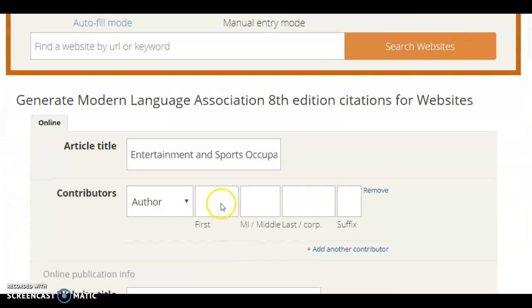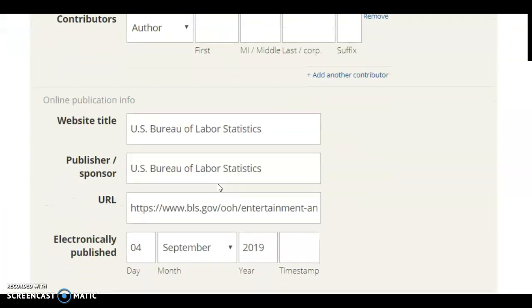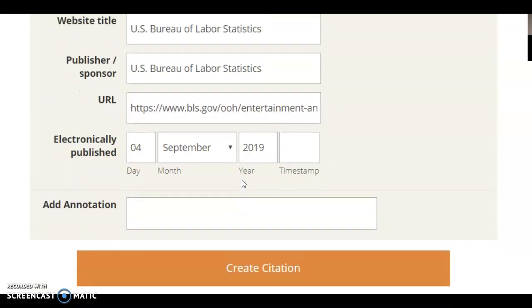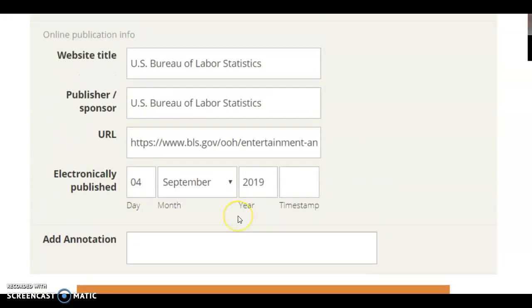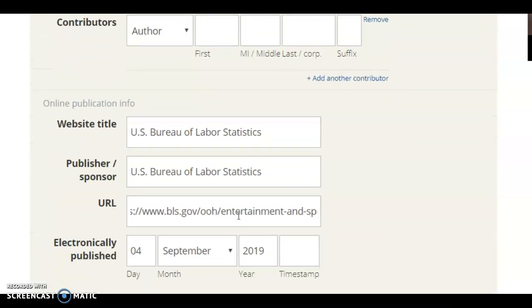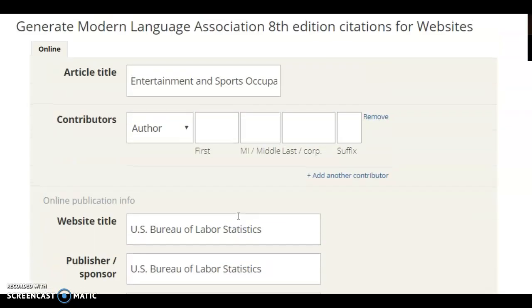I also notice there's no author listed, so I want to double check, see if I can find an author. It did list the electronically published date, but I want to see, am I able to find an author? If not, and sometimes you can't, that's okay, but it's still really important I go back to my website and I look for one.